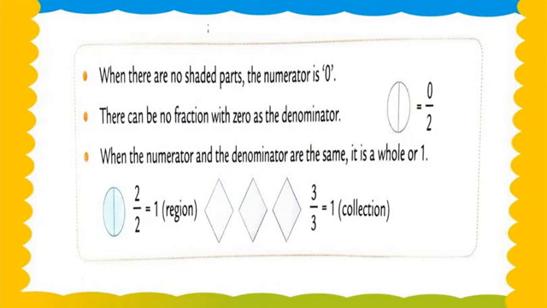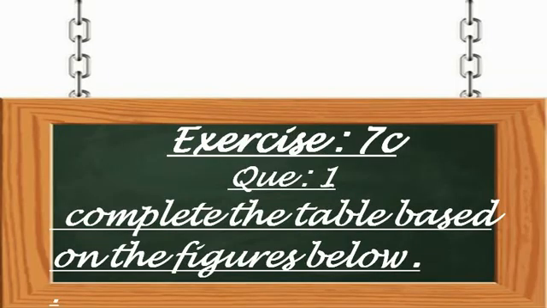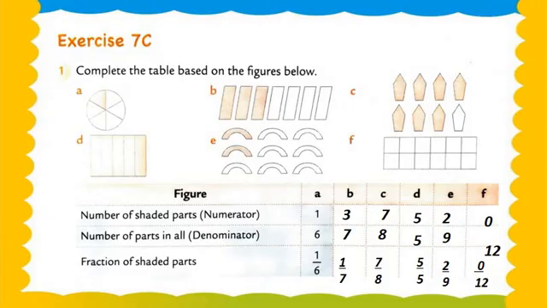Understood? Now we move on to question number C, my dear students. Let's check the question. Question number 1, complete the table based on the figure below. So let's check here and complete. Okay, so now here are 6 figures. We have to write the numerators, denominators and whole fraction. What are we writing in the numerator? In the numerator, my dear students, we write the number of shaded parts. In the denominator, the number of parts in all, and then the fraction of shaded parts.